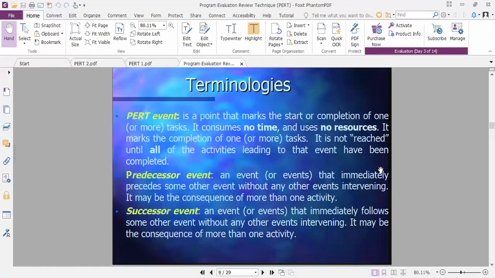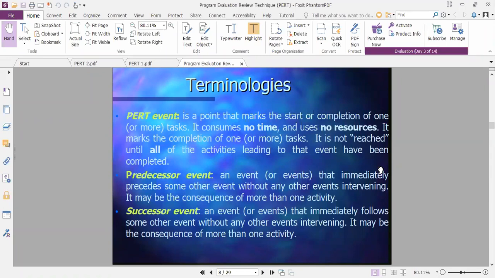The terminologies are the same: preceding activity and successor activities. A PERT event is the point that marks the start or completion of one or more tasks. It consumes no time and uses no resources. It marks the completion of one or more tasks. It is not reached until all the activities leading to that event have been completed.